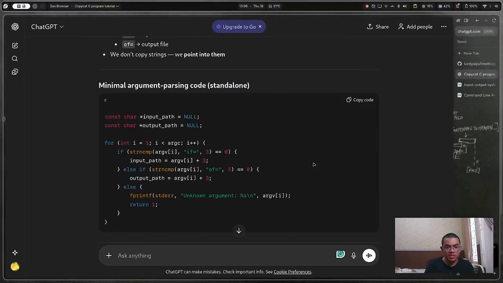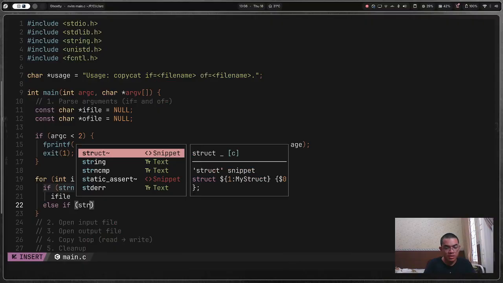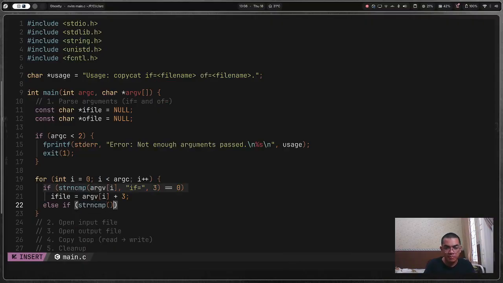Then else if, strncmp argv[i] equal to -i. Oh, it's going to be -o, sorry, -o, 3, and then it's going to be 0. I want that o_file is argv[i] plus 3.